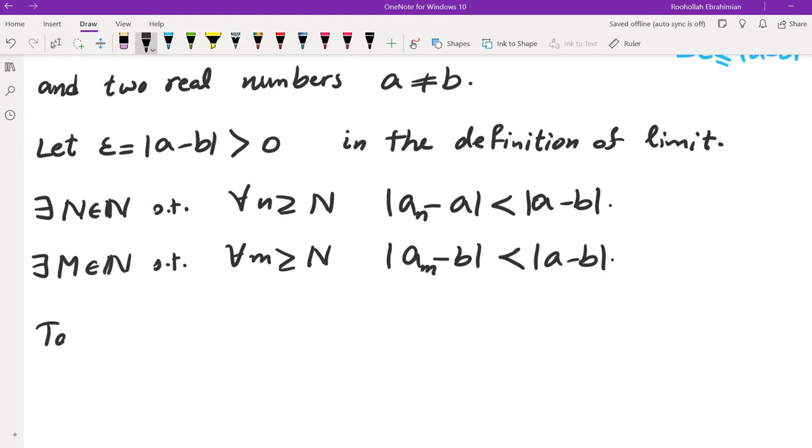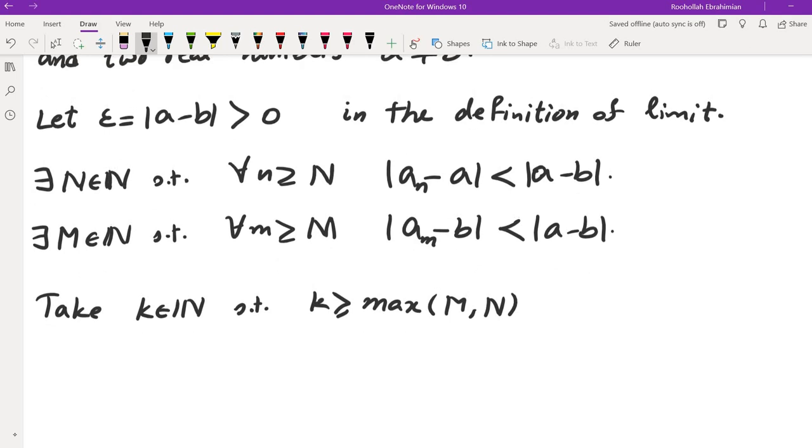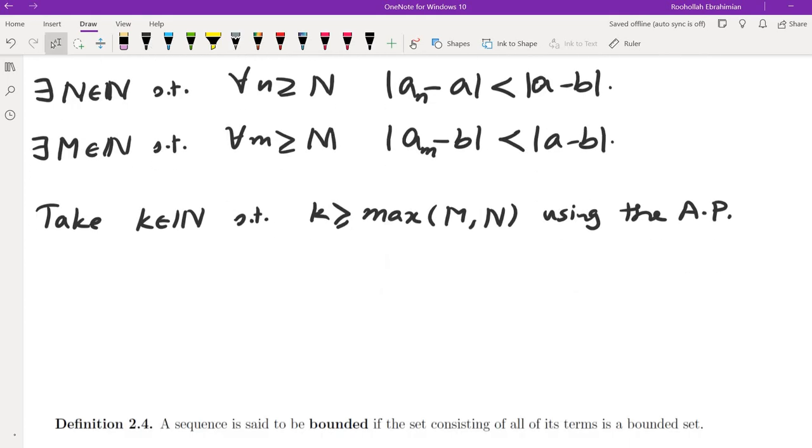So take some integer, and this would have to be m. Take some integer more than both m and n. So take some k in the natural numbers such that k is greater than or equal to the maximum of m and n, using the Archimedean property.